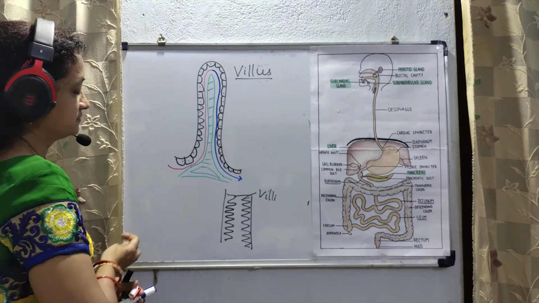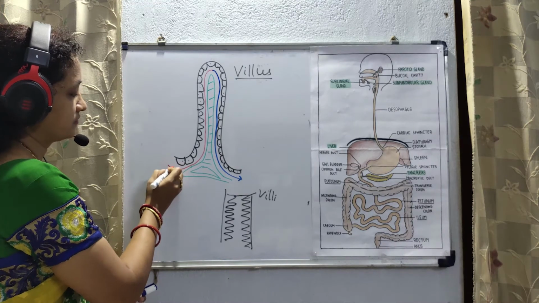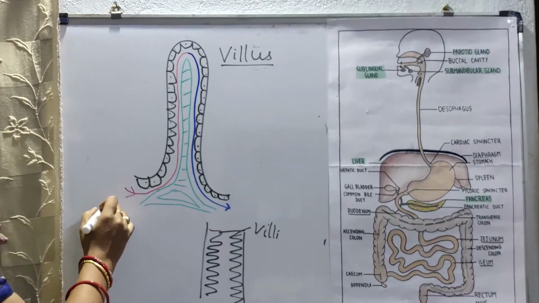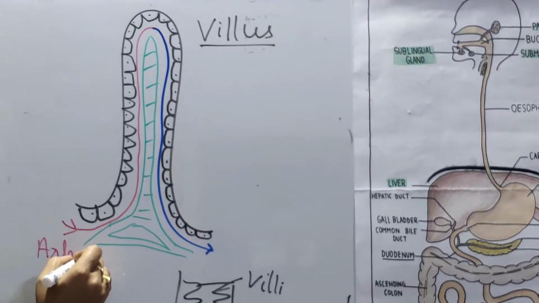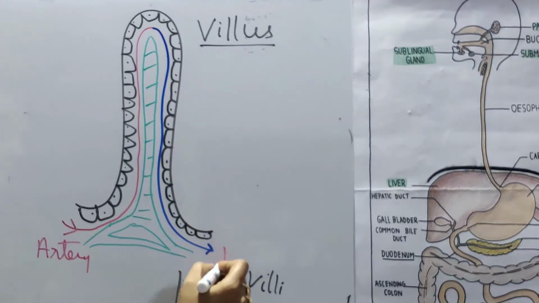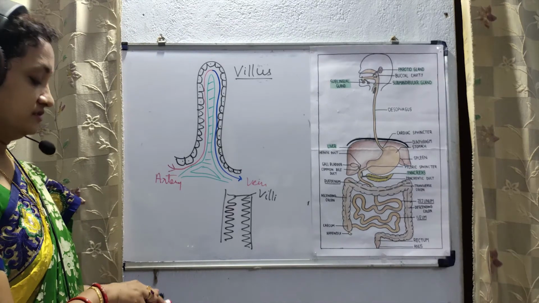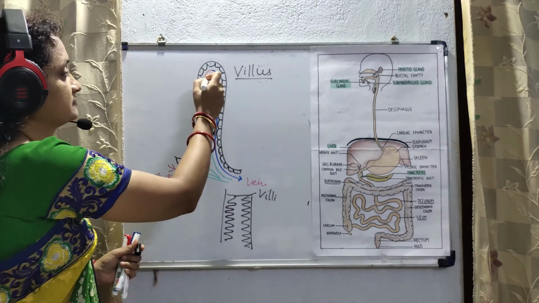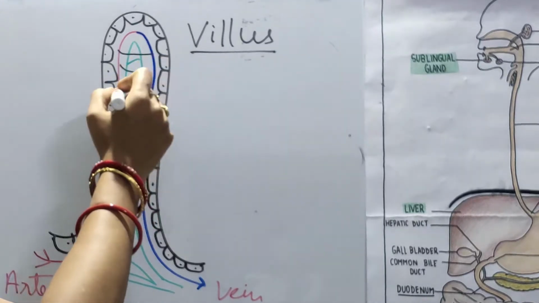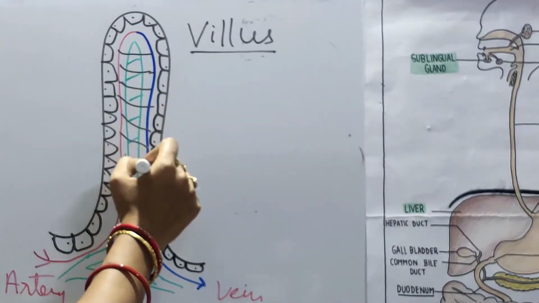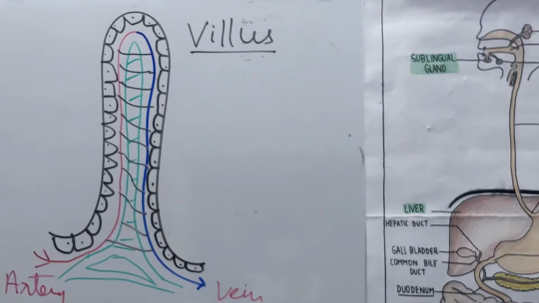Follow the arrow mark. Entry of the blood through artery and exit of the blood through vein. Both the arteries and the veins are communicated through the capillaries. This vein, which arises from the villus, is known as hepatic portal vein.